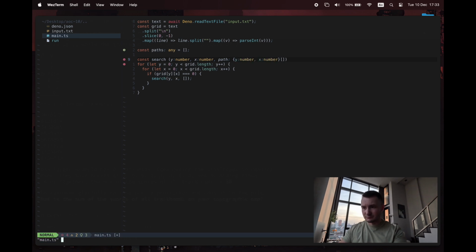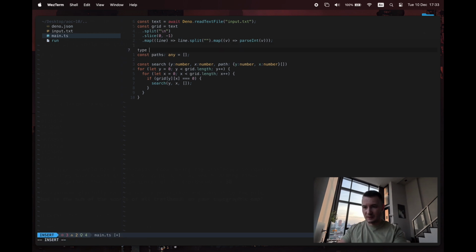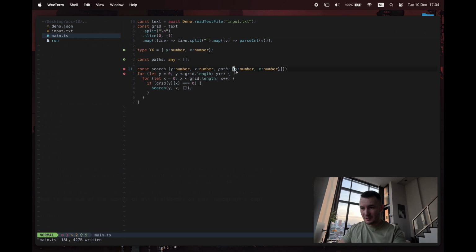I know I said I was opting out of TypeScript here, but let me call that type yx: y is a number, x is a number. I want to type it because otherwise that signature is too big. And so the path is a yx array. Right, this is the search function.